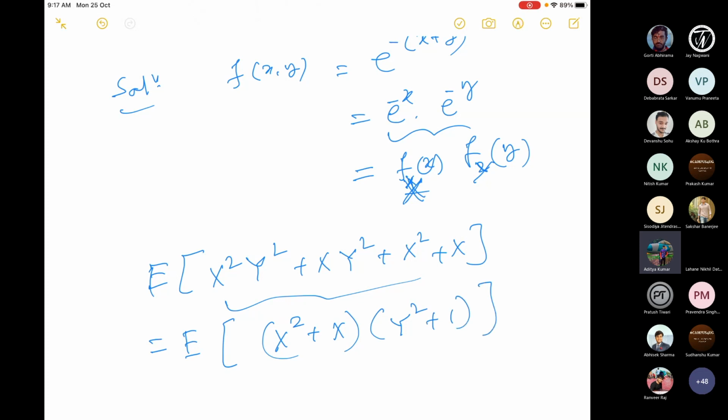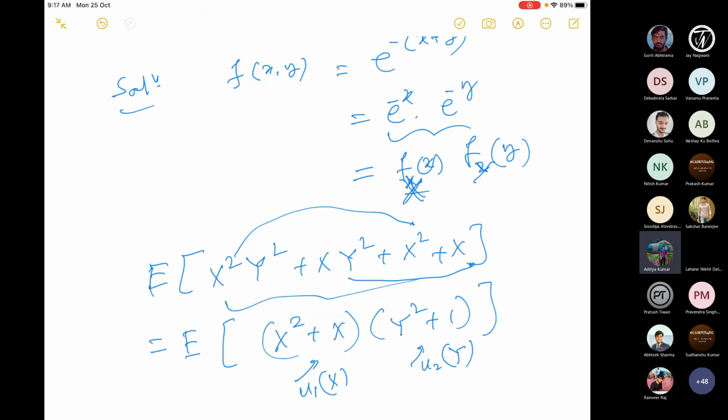This can be factored like this. We take x squared common from this and x common from this, so then you have y squared plus 1 common. Now this is a function of x, so it is like u1 of x, and this is like u2 of y. Since X and Y are independent, u1(X) and u2(Y) are also independent.